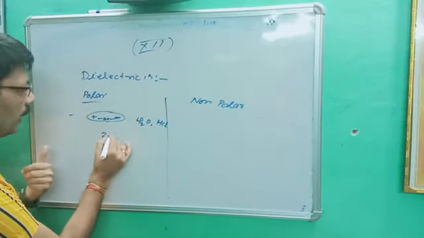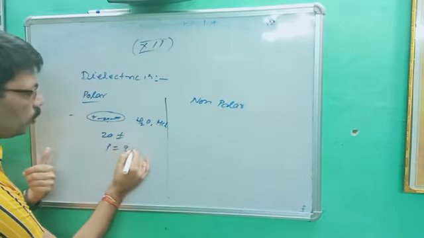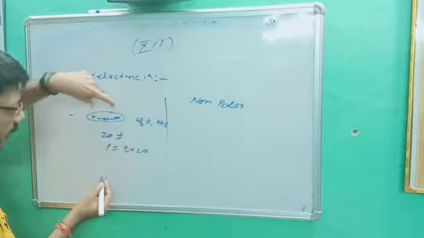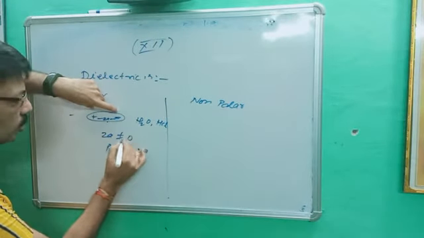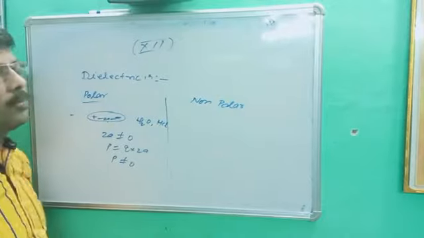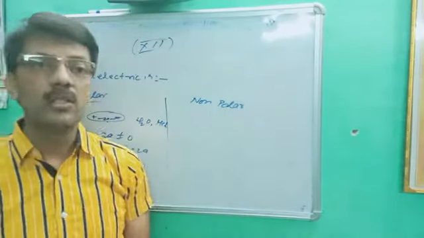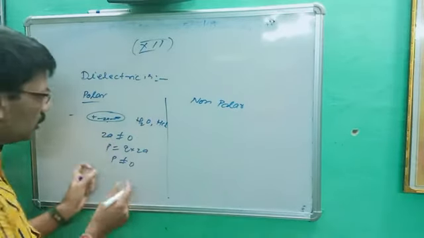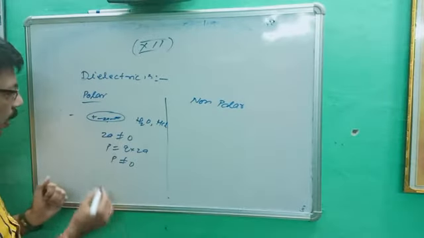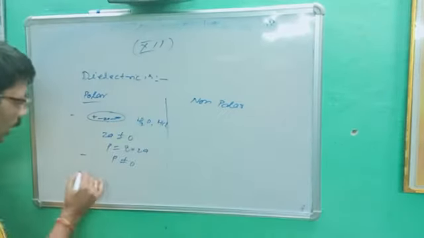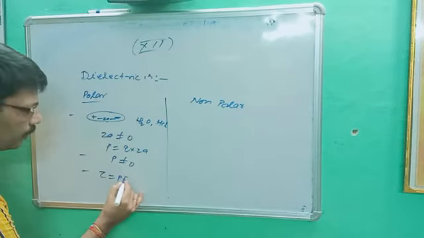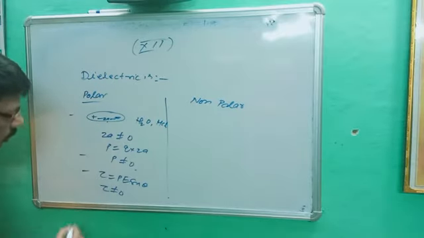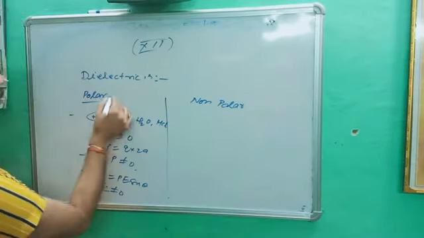Since 2a is not 0, P is equal to Q into 2a. We better know P is the dipole moment. Since they are separated by a small distance 2a, 2a is not 0, so P is not 0. This is a very important point. Their electric dipole moment is not 0. We are talking about polars. And another point, tau is equal to PE sin theta, and since P is not 0, tau will not be equal to 0. This is all about polar dielectrics.